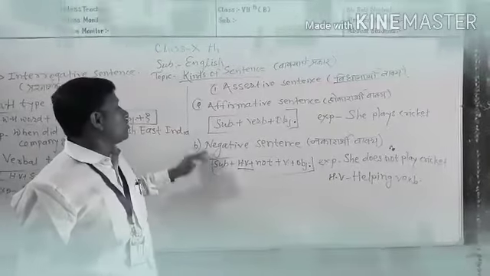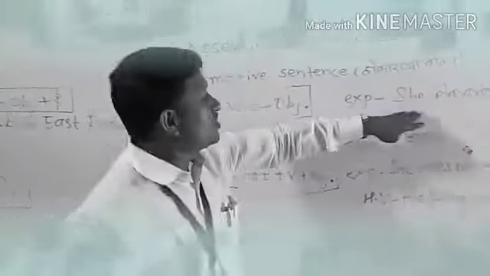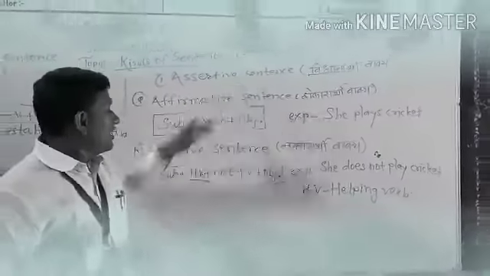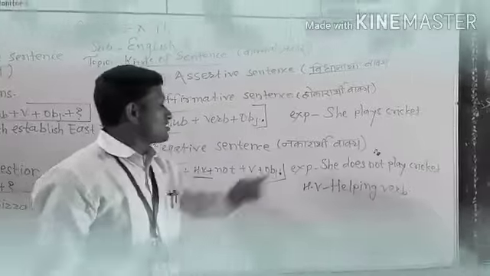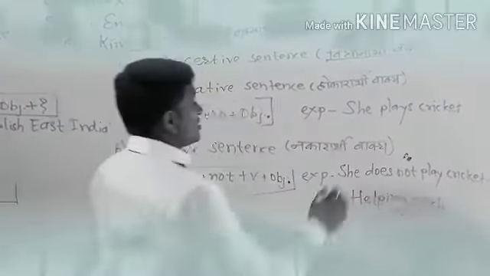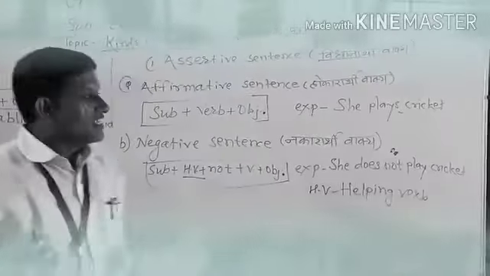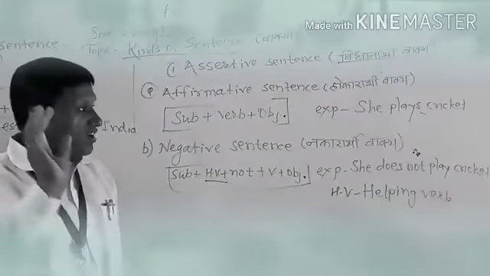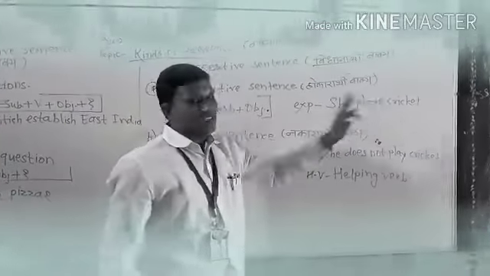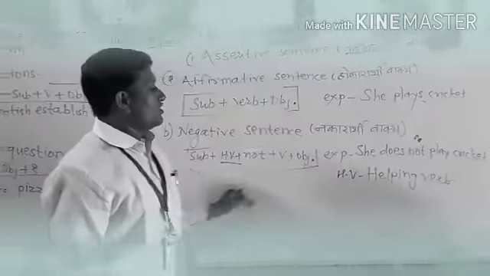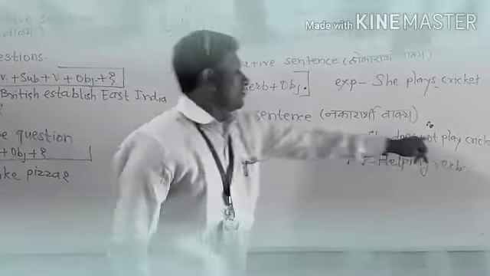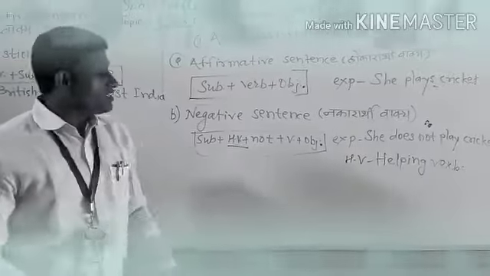Here the affirmative sentence is she plays cricket, and we can make this example negative. She is subject, helping verb does. Why is it does? Because in the simple present tense, if there is a third person singular noun or pronoun, then we add s or es to the verb. So does is the helping verb, then not, and plays is verb, and cricket is object.